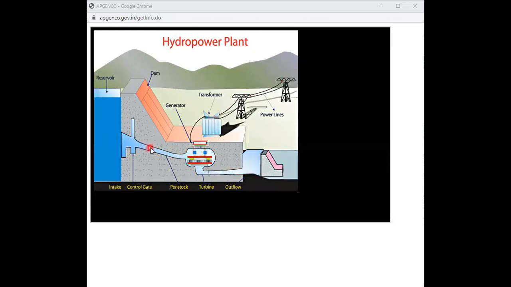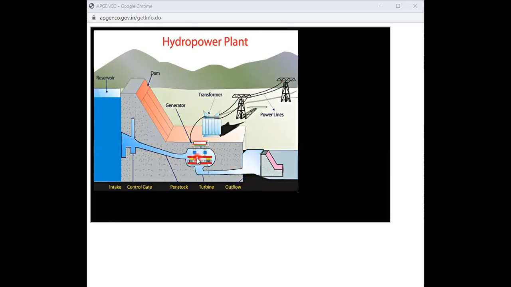So that water comes to your penstock, and that water rotates your turbine, and the turbine is mechanically connected to the generator, and the generator will produce electrical power, and that is transmitted using transmission lines. So this is the simple basic principle of your hydropower plant. Understood, everybody? So this is a turbine, and this is your generator. Generally, we call it a synchronous generator.